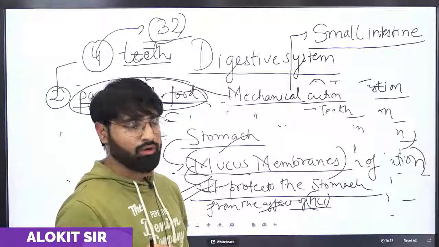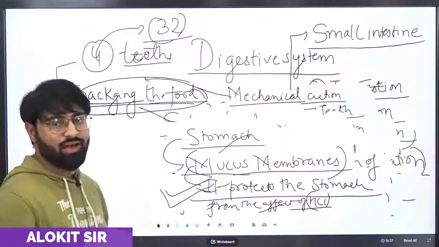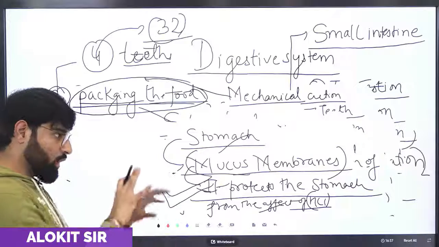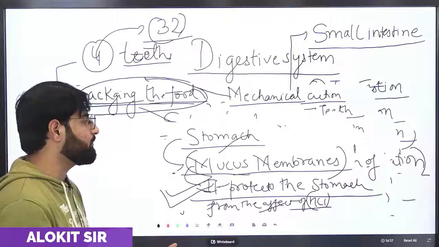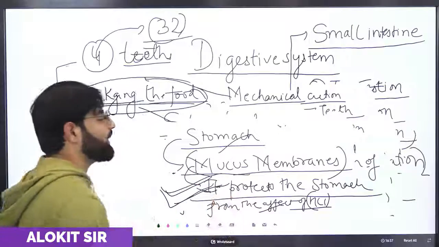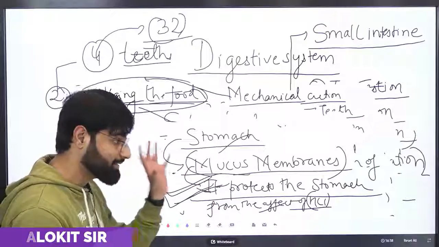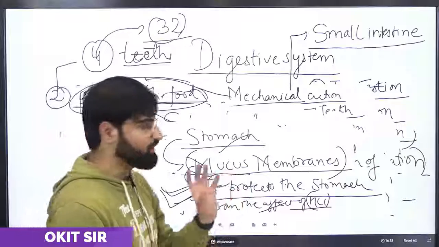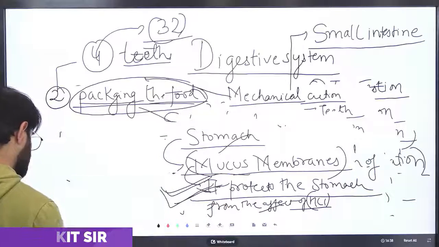It is a very, very important question, and many times it is asked in SSC CGL exams: what kind of membrane is present at the outer lining of the stomach? The outer lining of the stomach contains a mucous membrane that protects the stomach from the effects of HCl. Let's go through the diagram.